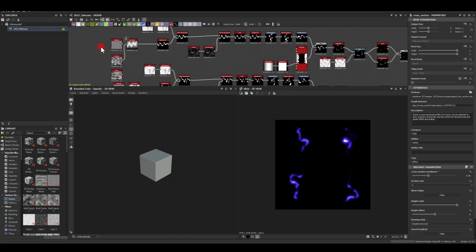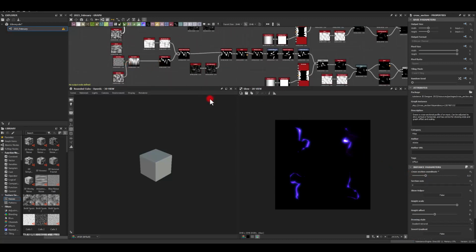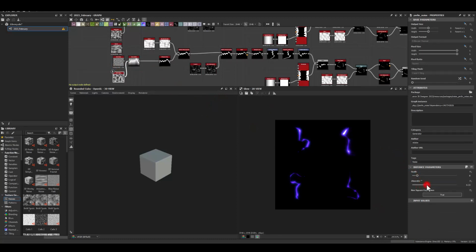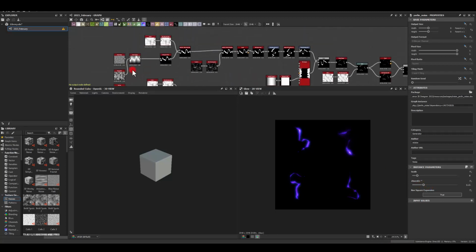If I go to the beginning, I've got different noise textures. If I plug in a different one, you can see we're getting slightly different results. And also if I go into the cross section and scroll this, I have a separate control for those lightnings as well. The one here is actually being driven by another texture, but all of those three here are driven just with this cross section and those textures. Right, anyway, so let's start and create this graph from scratch.